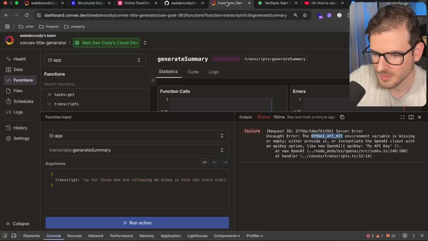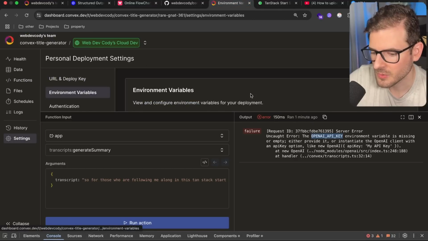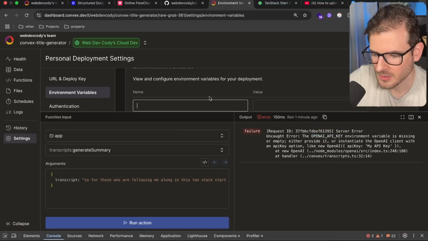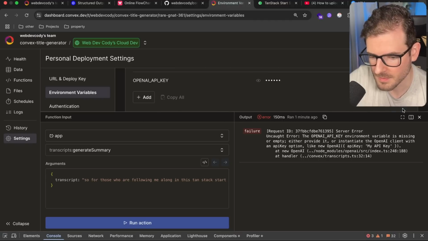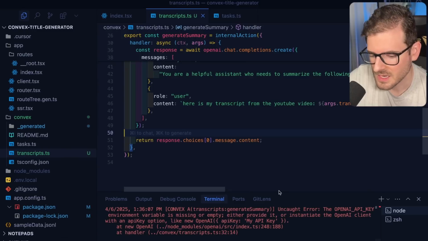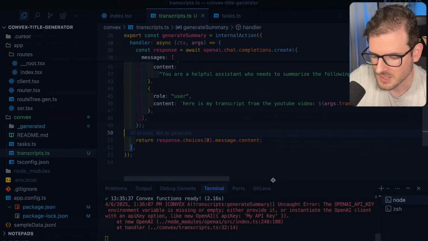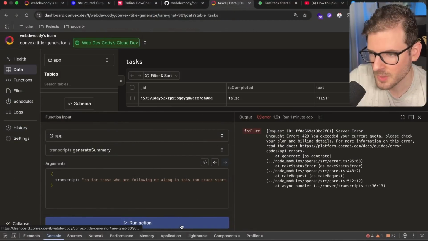And then I'm going to go back to my Convex dashboard and go to settings over here. And then we're going to go to environment variables, and add in a new one. Okay, so I'll say OpenAI API key. Paste that in. I'll delete this key after the video so you guys don't run up my OpenAI bill. But basically, you're attaching this API key to your dev deployment in Convex. You can also add keys using the command line if you want to, but I just like using the dashboard. So now that we've added that key, let's go ahead and run this again.